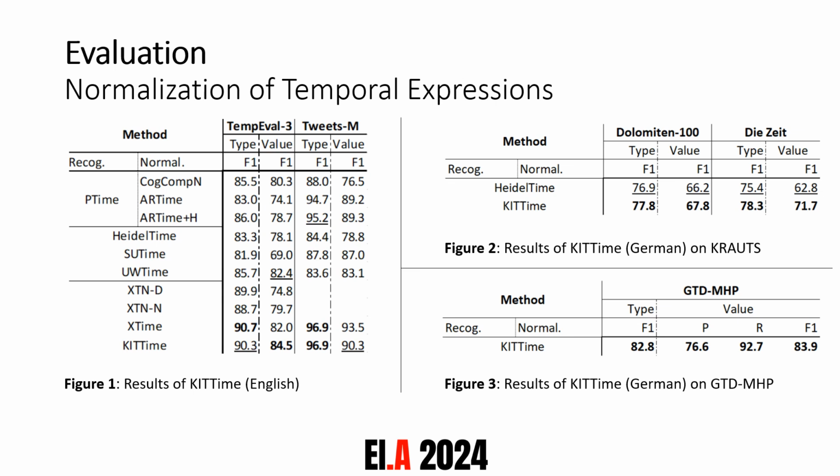And on the right, we can see on the top the results on the KRAUTS dataset, which is a German dataset. And only HeidelTime has provided their results for their model before us. And we can see that our model outperforms them on the German language. And on the bottom, we have also created our own dataset, but this will be published in a different publication in the near future. But we can see that we also produce very good results for it.